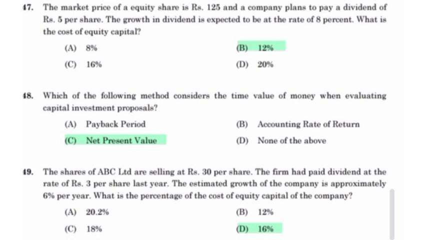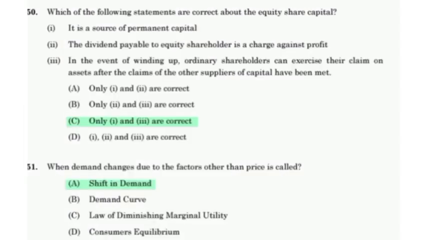Net present value. The shares of ABC Limited are falling at rupees 30 per share. The firm had paid dividend at the rate of 3 per share last year. The estimated growth of the company is approximately 6% per year. What is the percentage of the cost of equity capital of the company? 16%. Which of the following statements are correct about the equity share capital?